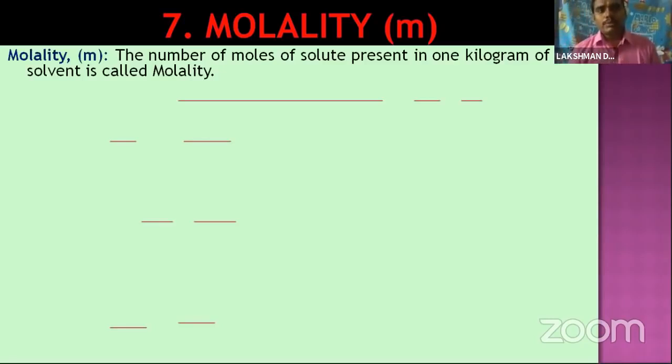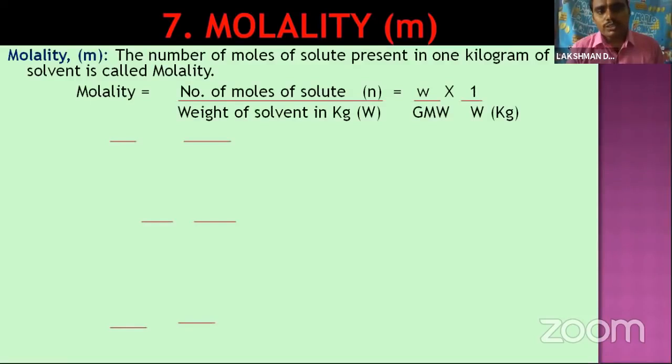Both remain similar. Here also 1 kilogram of solvent is there. In this 1 kilogram of solvent, how many moles of solute are present? That one we want to calculate. Coming to the formula, molality is equal to the number of moles of the solute by weight of solvent in kgs.